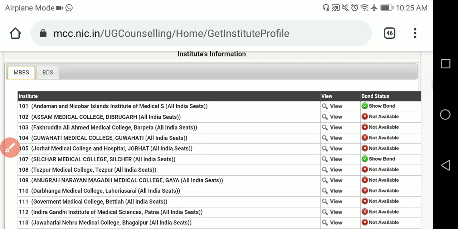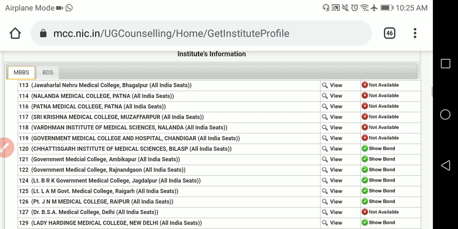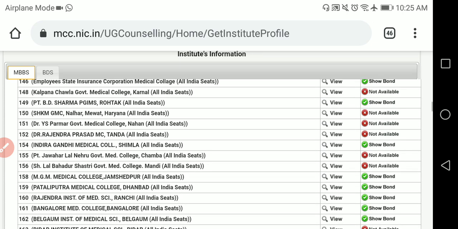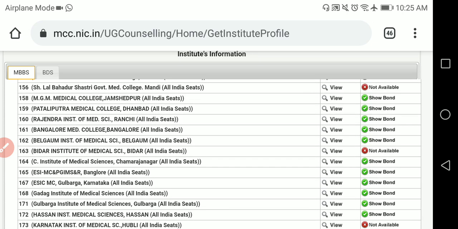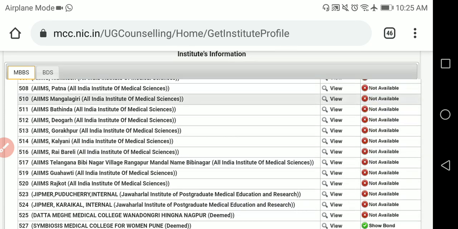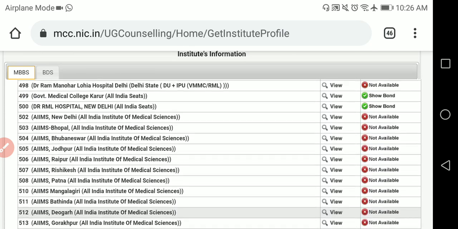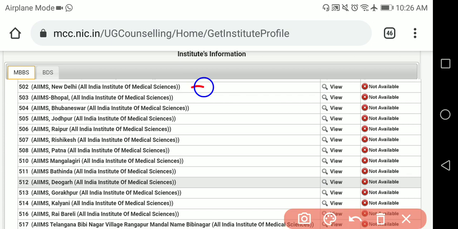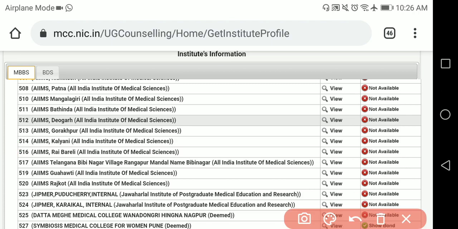Now how to see this? See, MBBS I will see first. In MBBS, these are all the colleges. Remember, last year AIIMS was not there, JIPMER was not there, but this year there are 16 AIIMS participating. Here you can see these AIIMS colleges participating, and in addition to this there are 2 JIPMER participating under this MCC counseling. So it is updated, because AIIMS and JIPMER were not there in last year's MCC counseling, but this year they are there, so definitely it is new.